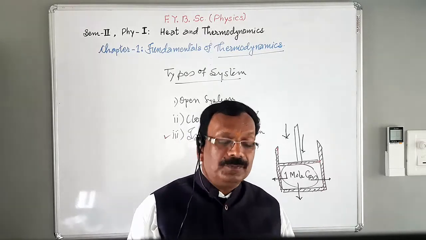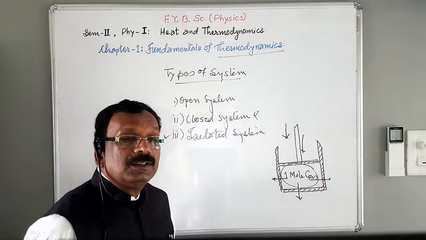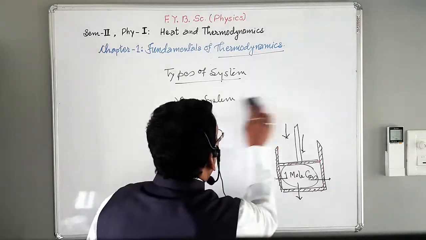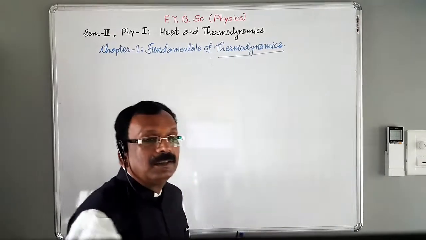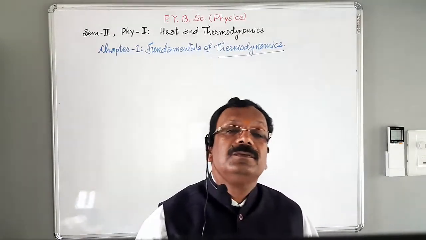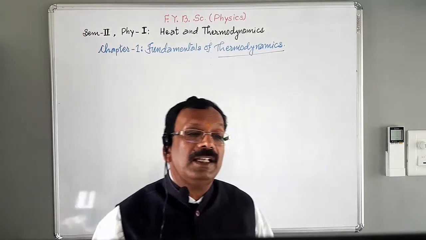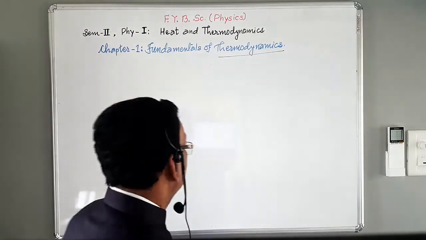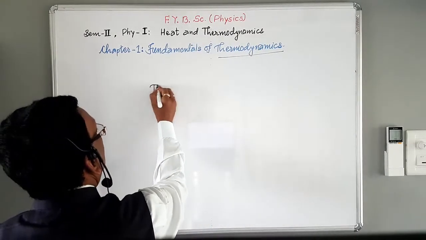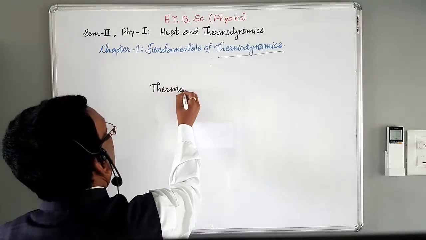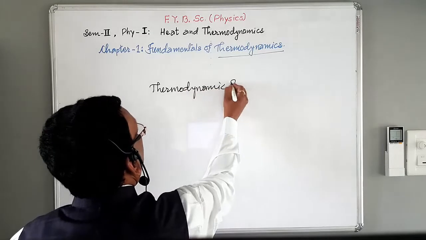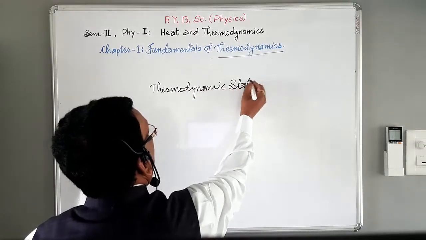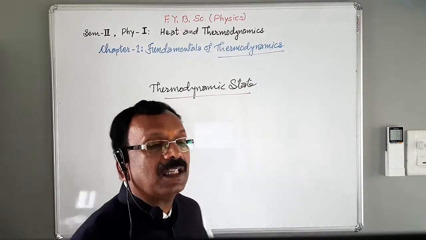Okay. Now we are going to consider one more basic term in thermodynamics, that is thermodynamic state. This is very important. What is thermodynamic state?